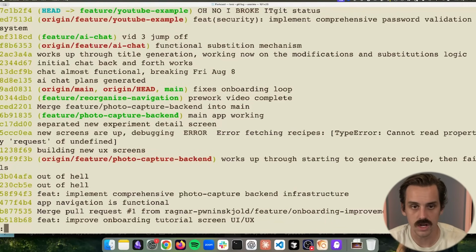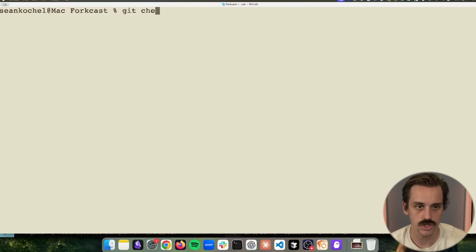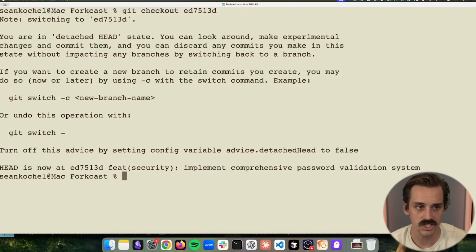And we can see that, oh no, we broke it, right? We broke our app, and we want to actually go back to the point in time where this thing actually worked. All we need to do is copy that ID. We can pop back in here and just do git checkout, paste in that ID. And now we have switched back to the point in time where this thing actually worked.